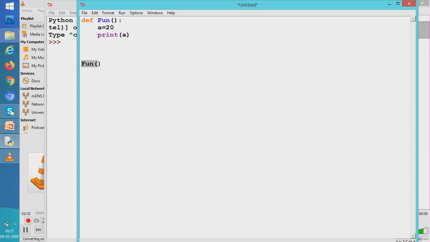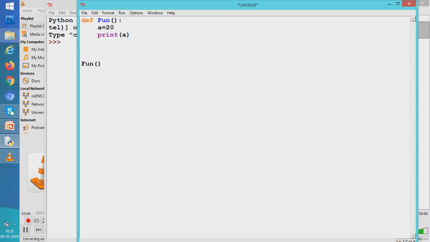So with this statement, what happens? Whenever the interpreter is going to execute this statement, the interpreter is going to switch control from this line to the definition line of the function. The definition line of the function is here. Now it would go into the function, put a value 20 into the variable a and print the value of a, that is it would print 20.